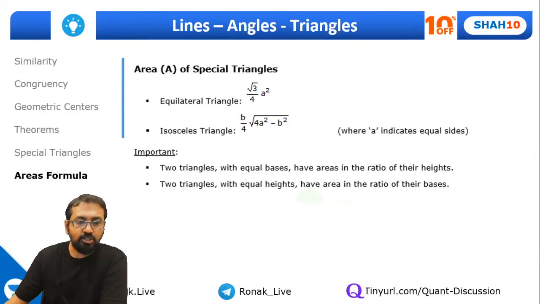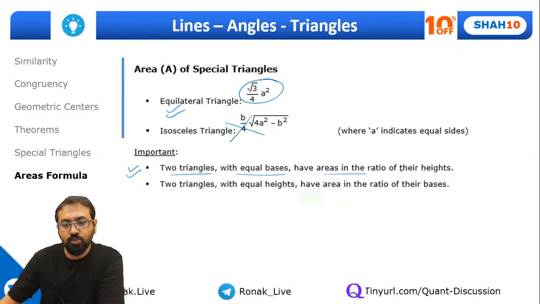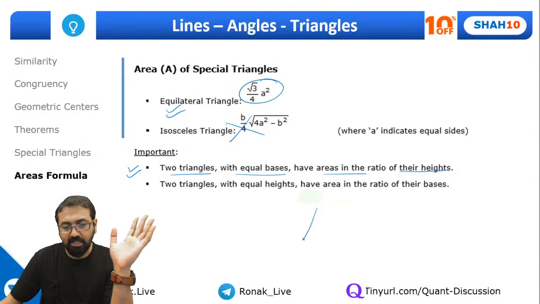And of course, areas of special triangles. So for an equilateral triangle, remember this formula for area. For an isosceles triangle, even if you do not remember, that's fine. But remember these two important points. If two triangles have equal bases, the areas will be in the ratio of their heights. Let me just show you what it means. If I take two triangles, the bases are equal, that means this length is equal to this length.